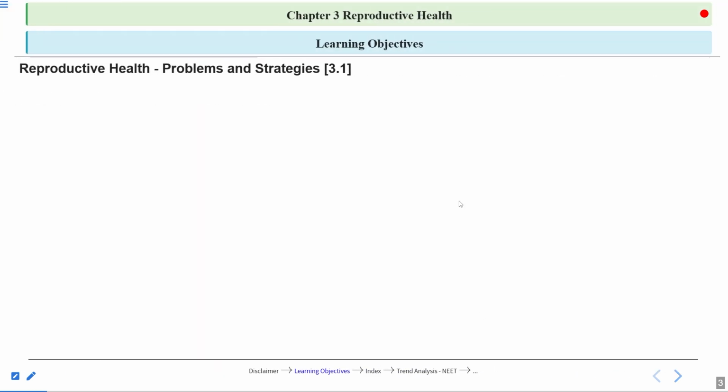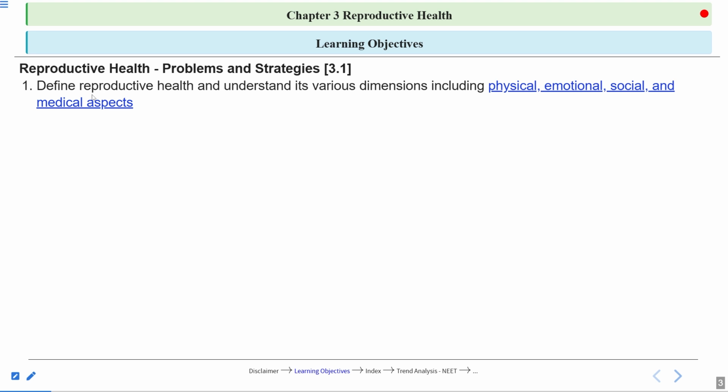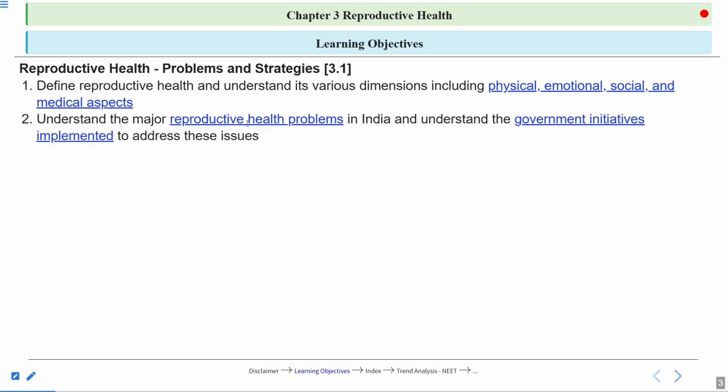What are the objectives of today's session? So first, we'll discuss reproductive health problems and strategies. So we will understand this topic at the NEET exam level. Within this, we'll talk about reproductive health. How can you define reproductive health? And we will understand various dimensions included under reproductive health, which are physical, emotional, social, and medical aspects. Then we'll understand the major reproductive health problems in India and the government initiatives implemented to address these issues. Then we'll discuss the topic population explosion and birth control.